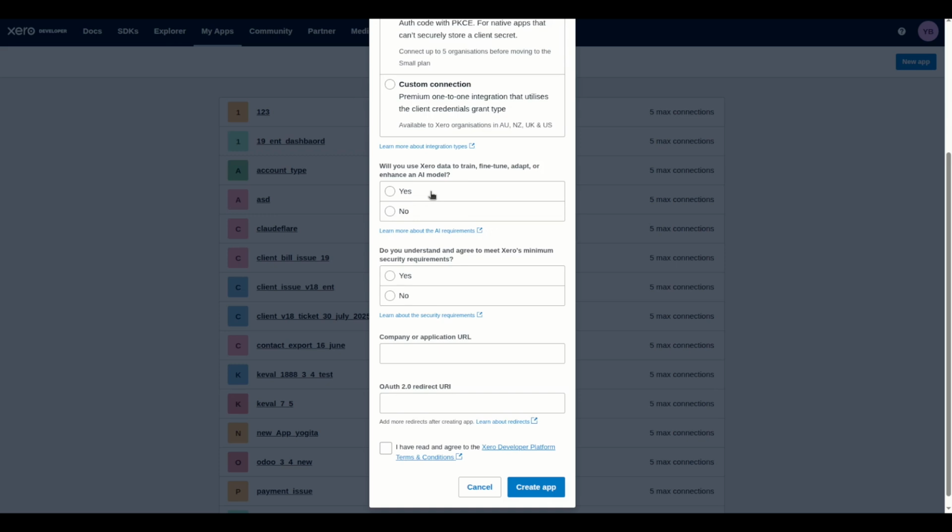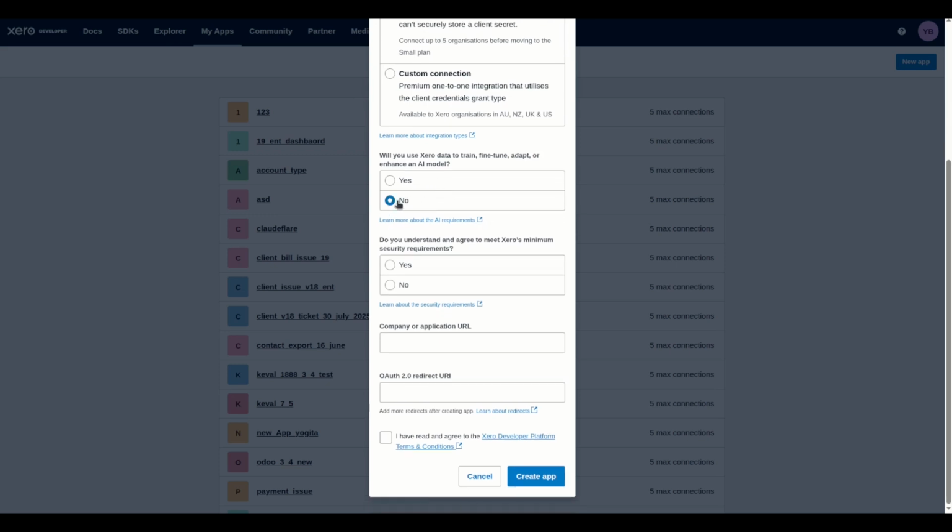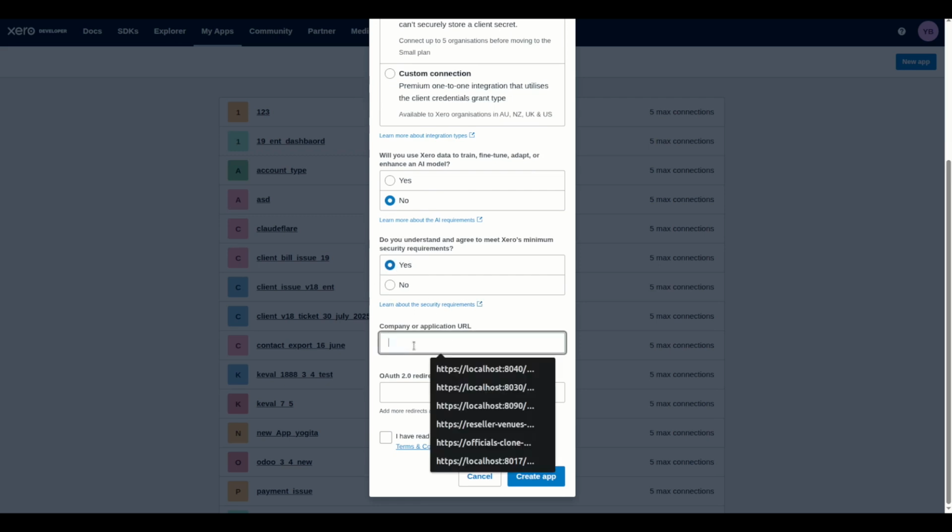For the AI model we select no, and for Xero security requirements select yes. You will need to add your company URL and redirect URL.